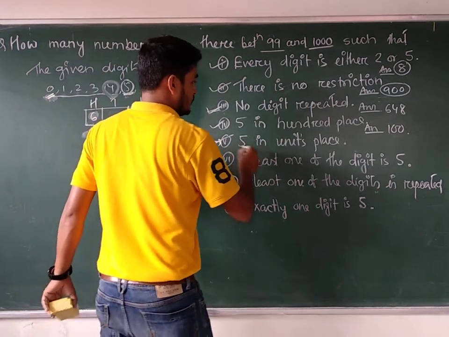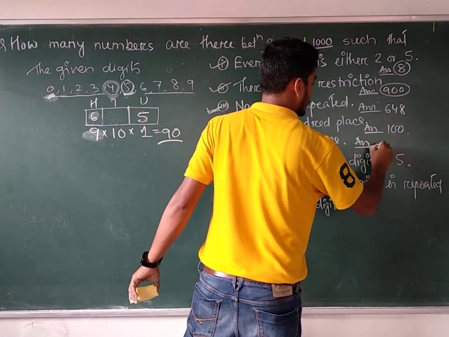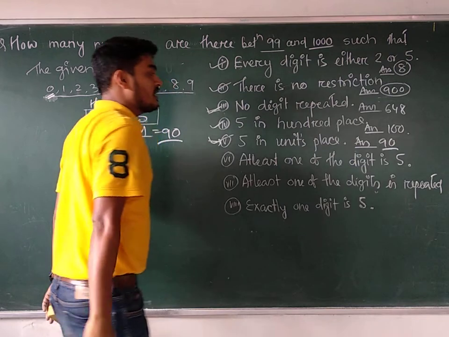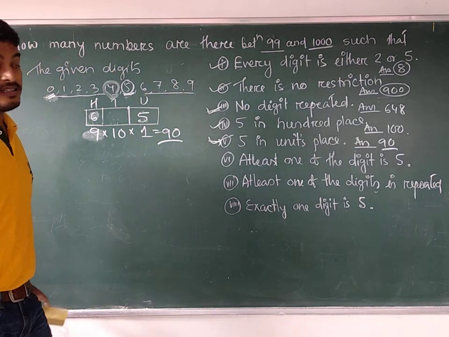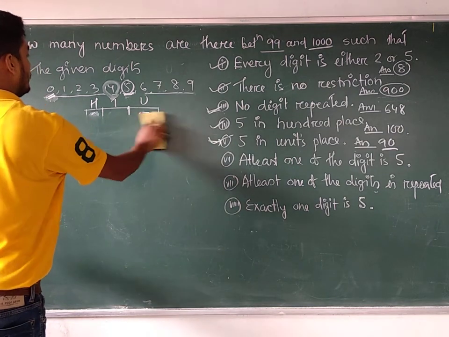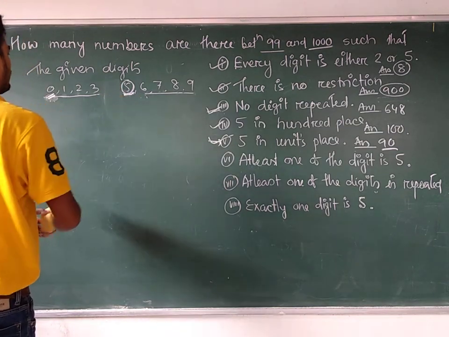So the answer to this question is 90. 90 numbers are there in between 99 and 1000 where 5 is there in the middle place. Okay? So what about the next one?